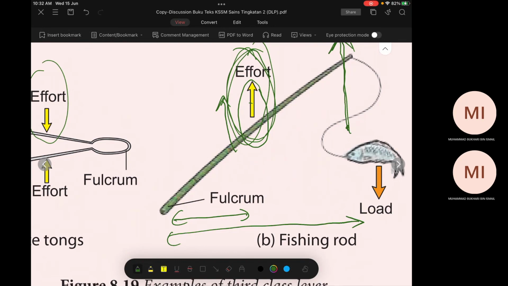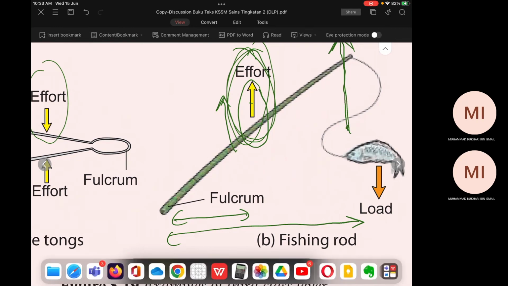Tarik sikit je, tapi yang ujung tu gerak banyak kan. Itu advantage untuk third class level. Tapi dari segi effort dia kena banyak untuk menggerakkan load. Itu dia punya disadvantage lah untuk yang ni. Okay. Boleh?